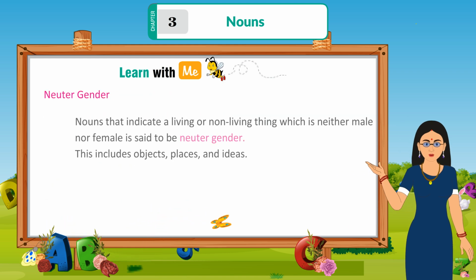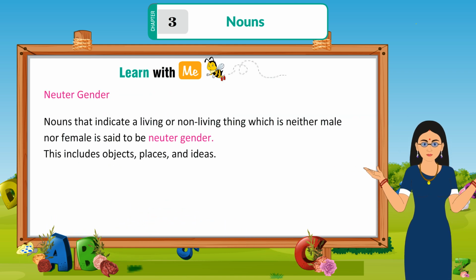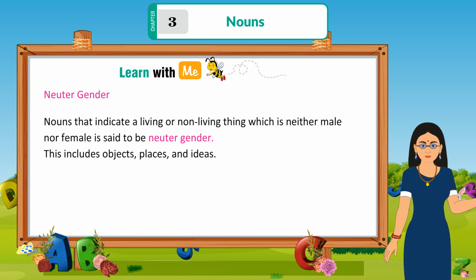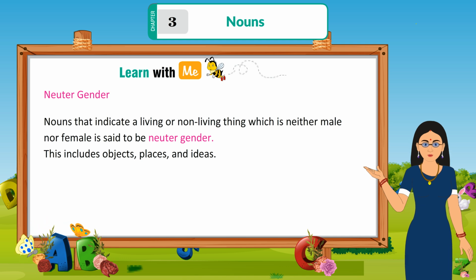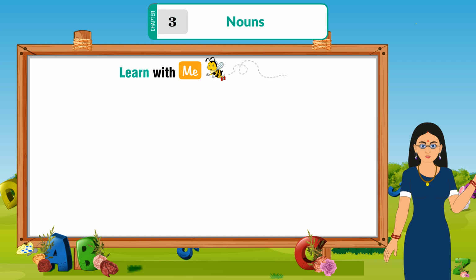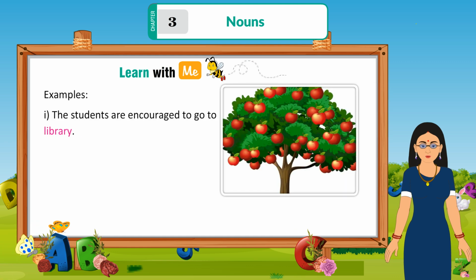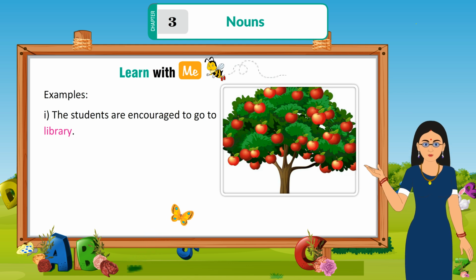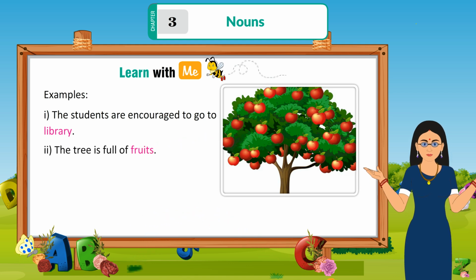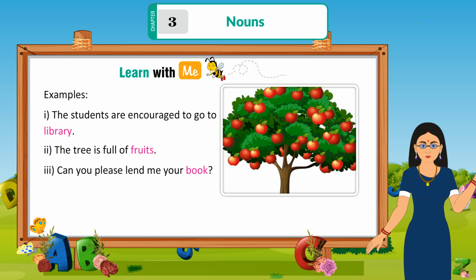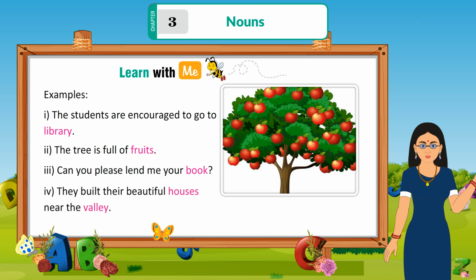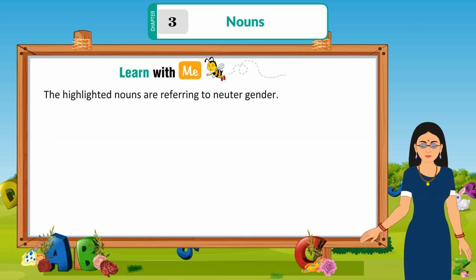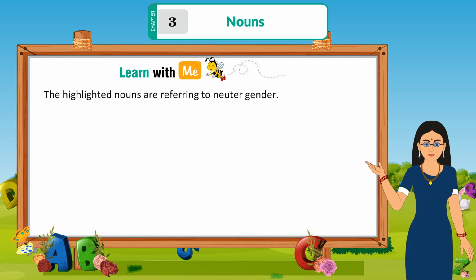Neuter gender. Nouns that indicate a living or non-living thing which is neither male nor female are said to be of neuter gender. This includes objects, places, and ideas. For example, the students are encouraged to go to the library. The tree is full of fruits. Can you please lend me your book? They built their beautiful houses near the valley. The highlighted nouns are referring to neuter gender.